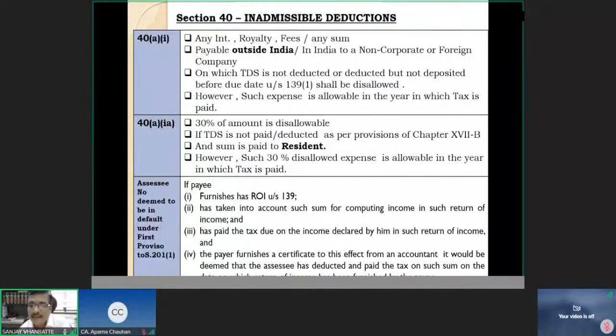So I am deducting in the next year, because 26A is coming in the next year. I will get the deduction only in the next year, even if the 26A certificate is received by me from the chartered accountant of XYZ and company before my due date of filing the return. Still, I will get the deduction only next year, not this year.